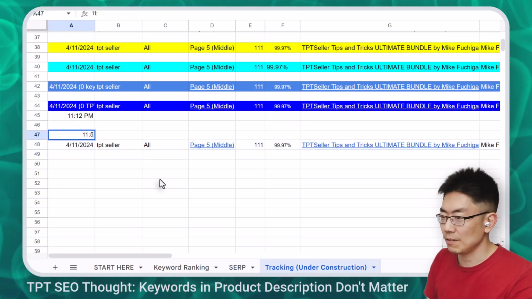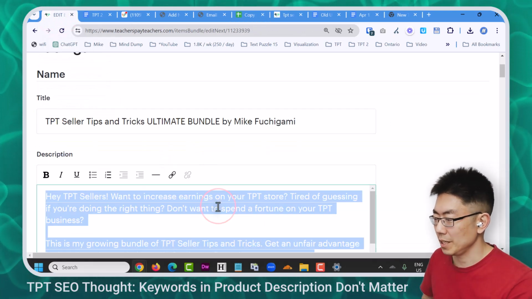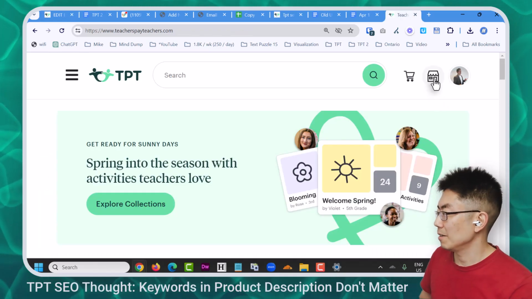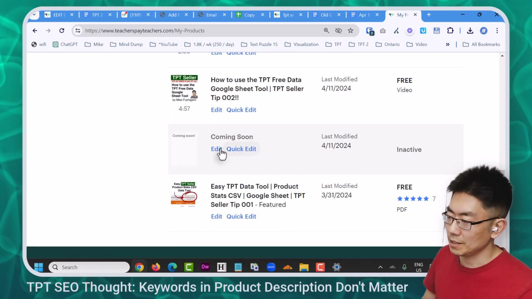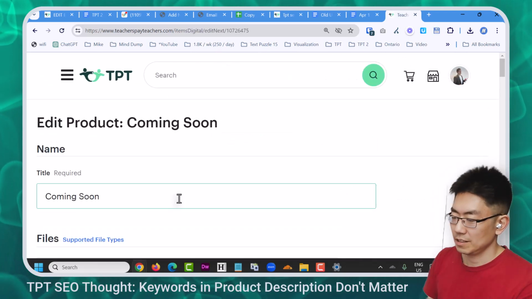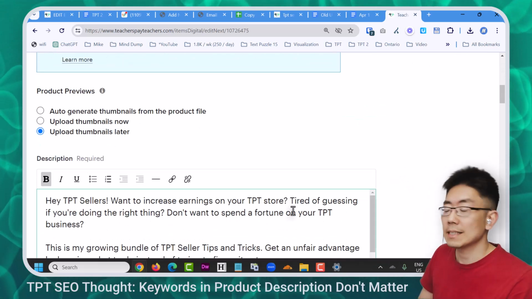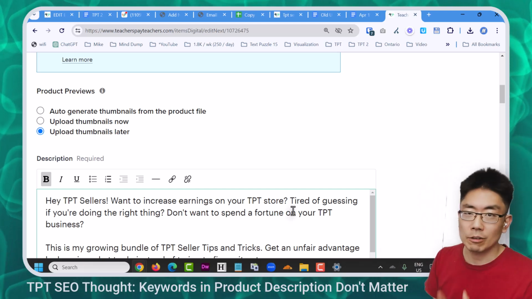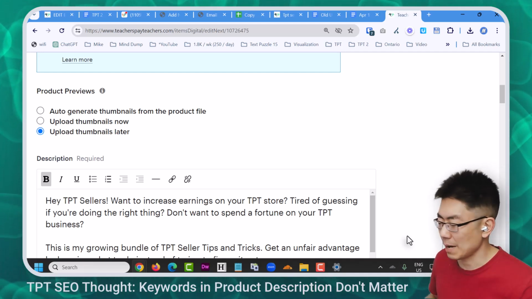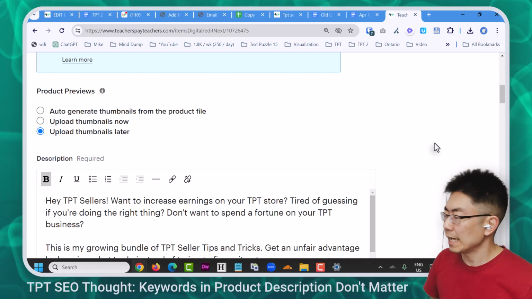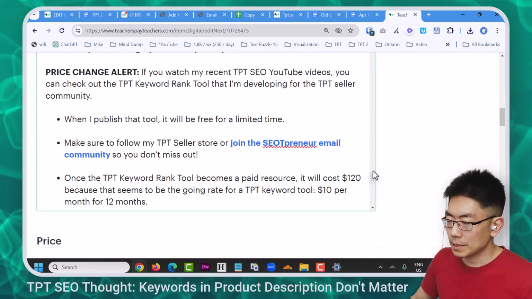It is 11:54 p.m. I'm a little bit nervous about losing my product description here, so I'm just going to copy it. I actually have a product listing that says coming soon, so I'm just going to put it in here. Just call it temporary holding spot for Ultimate Bundle product description. I could copy this into a Google Doc, but when you copy and paste from Google Doc into the TPT product description editor, things get messed up and weird things happen with formatting. And I could get it from my saved HTML file, but that's an emergency backup.